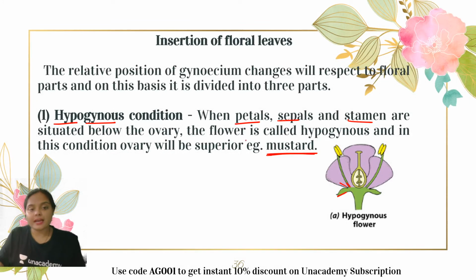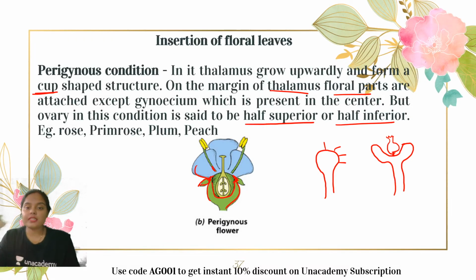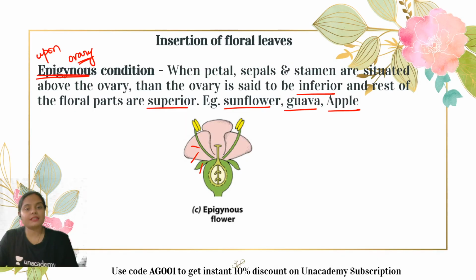Okay, in the hypogynous condition, the ovary was superior because it was present in the topmost part. In the perigynous condition, the ovary is neither superior nor inferior because the other parts are present almost parallel to the level of the ovary. That is why it is half superior or half inferior. Whereas in the epigynous condition, the ovary is inferior. It is present below the other three floral rows. So these are the three different types of structures.